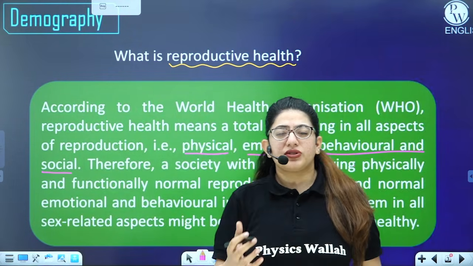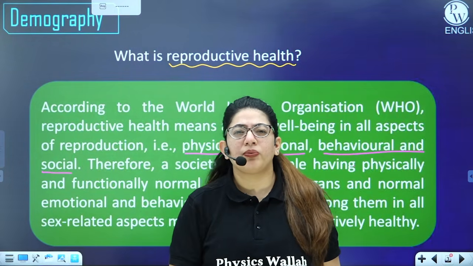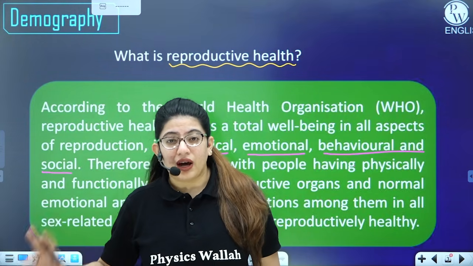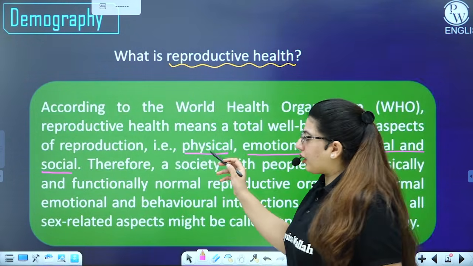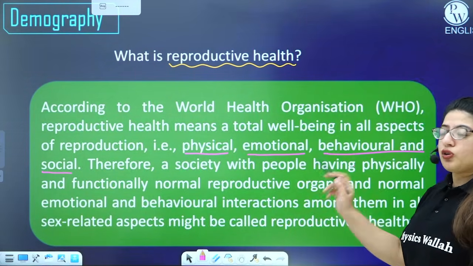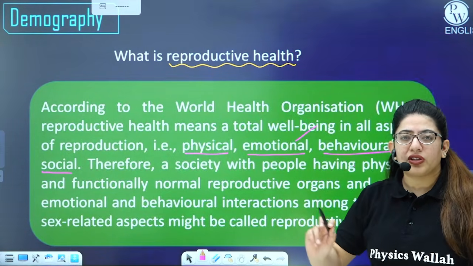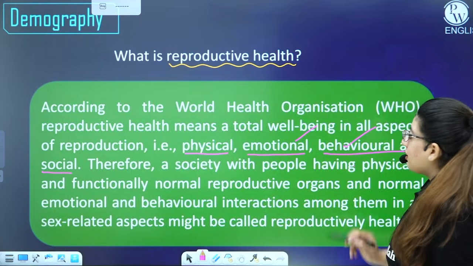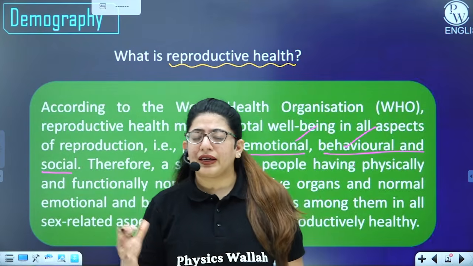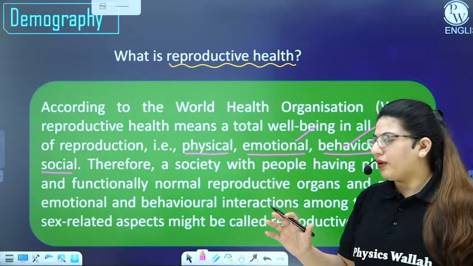What they are trying to say is that we don't say that if a person has all these functions working properly, and all the organs are in a proper shape, that person is reproductively healthy. Rather, we say, yes, the reproductive organs should be well and good, but along with that, that person should be emotionally stronger. Emotionally, it should be fine. No psychological effects are there. Second, behavioral and social. That means the behavior is good enough for other people so that the person can live life beautifully socially, right? Okay, so this is the definition given by the WHO.